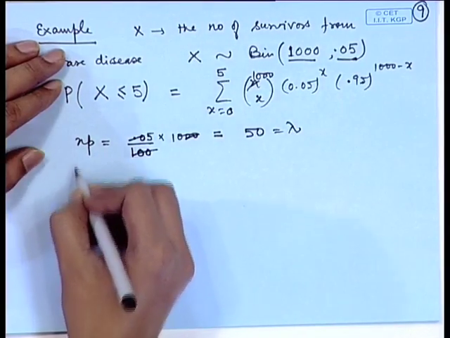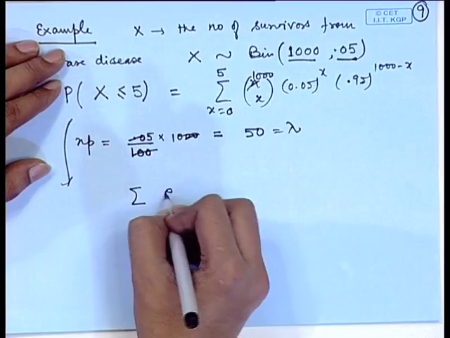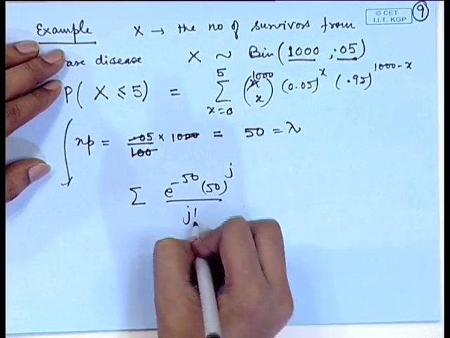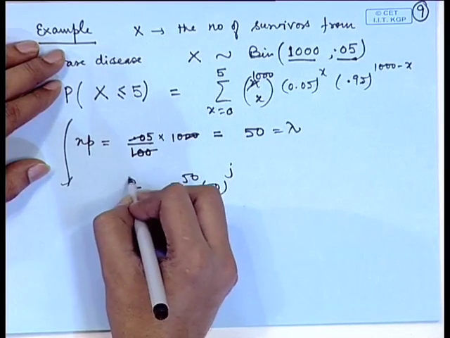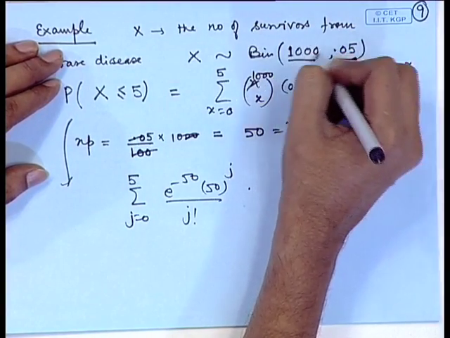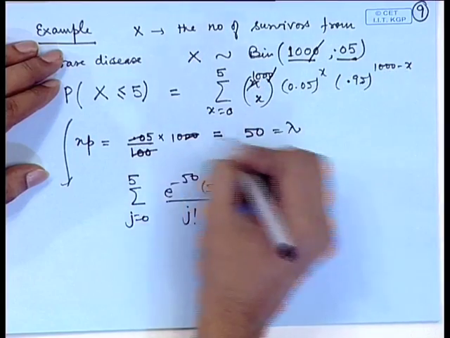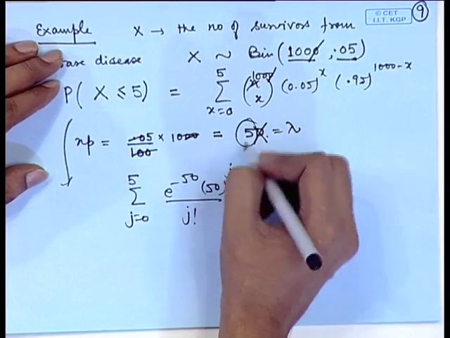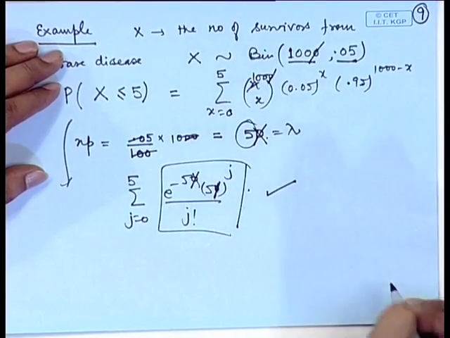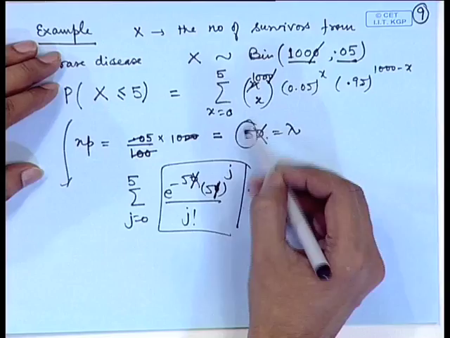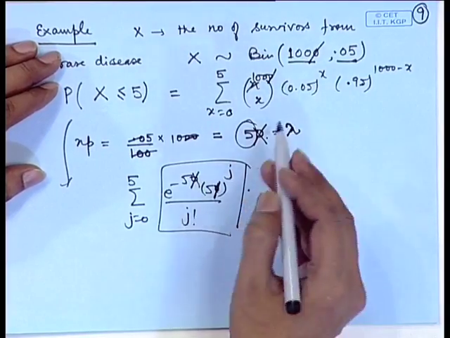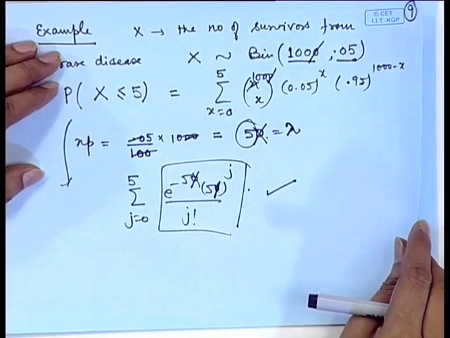So, we may make use of e to the power minus 50, 50 to the power j by j factorial, j equal to 0 to 5. Suppose this n was 100 in place of 1000, then this will become slightly simpler. This will be 5 here and this will be 5, and this can be easily evaluated. In fact, we will talk about this also, that when lambda is large in a Poisson distribution, then what happens, when we discuss the normal distribution.